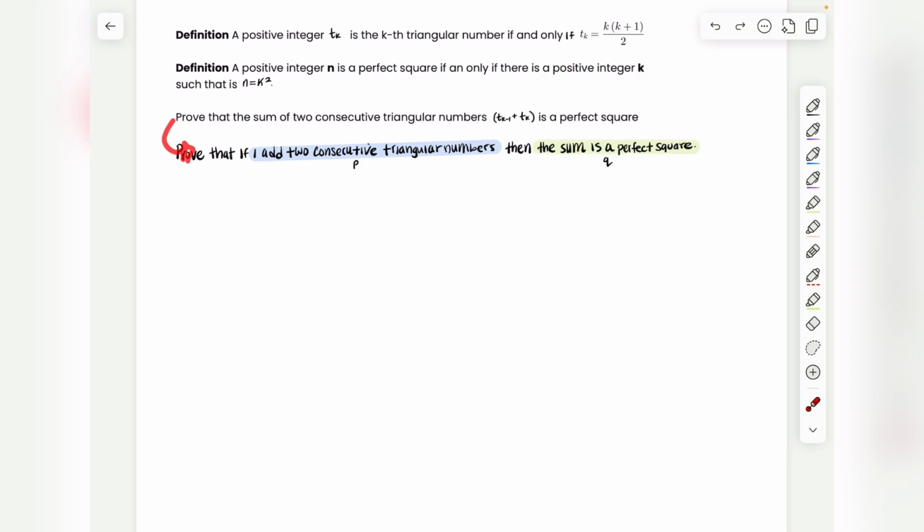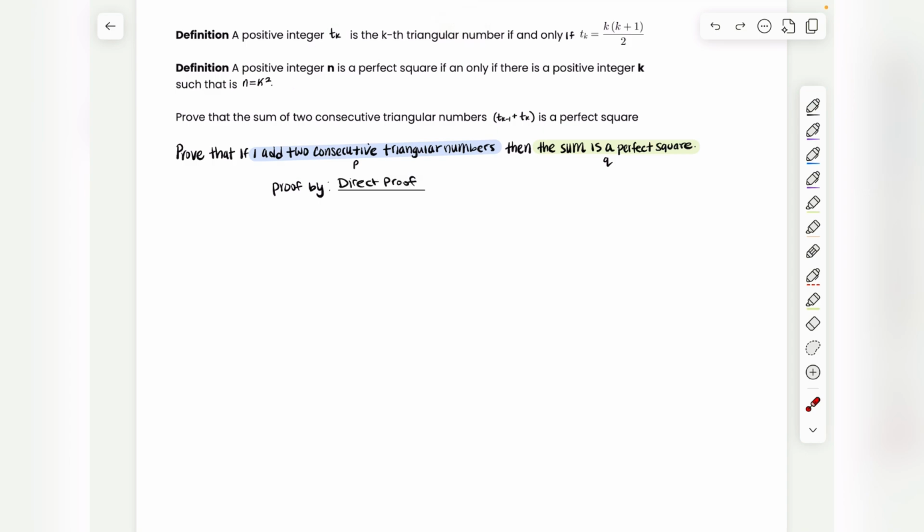Because we managed to write this in the form of P implies Q, we can try a direct proof, which is used to prove implications because it allows us to say, hey, let's assume that P is true and then try to show that Q is true using axioms, theorems we've already proven, or definitions. In this case, the definitions are given to us. So the proof that we're going to try is a direct proof.